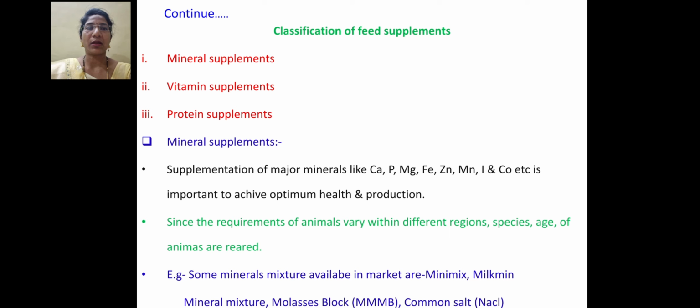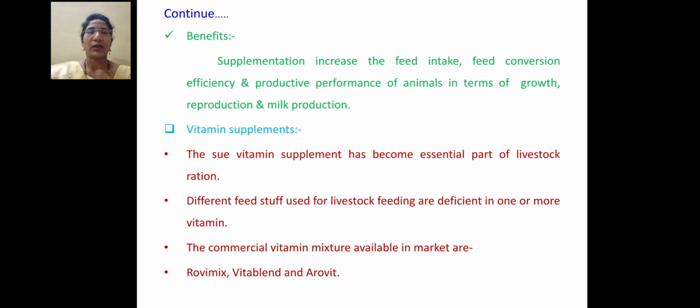The requirement of animals varies with the region, species, age and where they are reared. For example, some mineral mixtures available in the market are Minimax, Milk Mean, then mineral mixture, molasses block, and common salt. These are the examples of mineral supplements. What is the benefit of mineral supplementation? Supplementation increases the feed intake capacity, feed conversion efficiency and productive performance of the animal in terms of growth, reproduction and milk production.